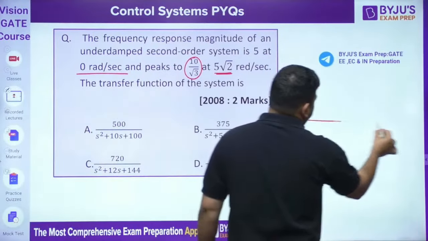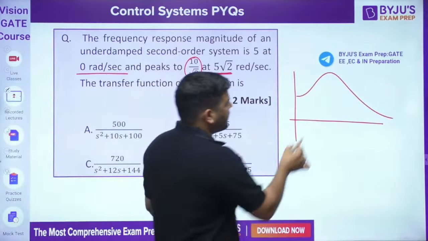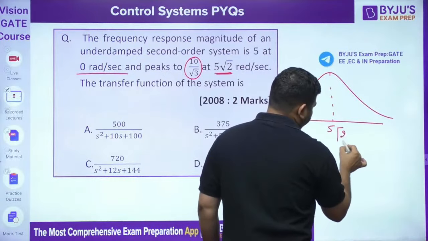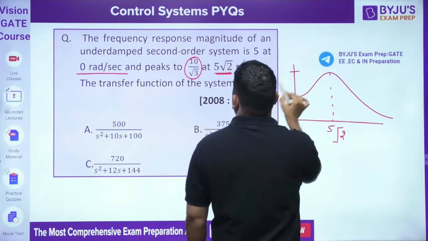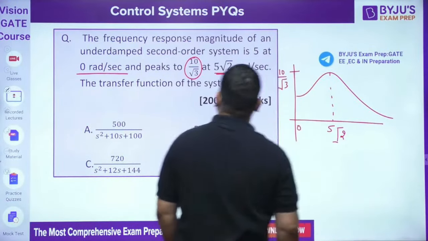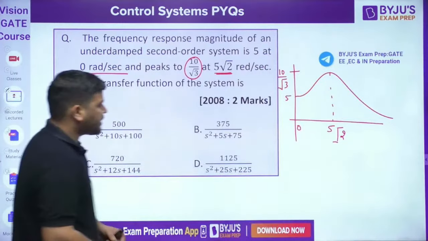We know that the frequency response of a second order system is like this. At this frequency, we call it resonance frequency. You are getting the peak value, and the peak value is 10 by root 3. And at omega equal to 0, this magnitude has to be 5. Now, which options are correct?